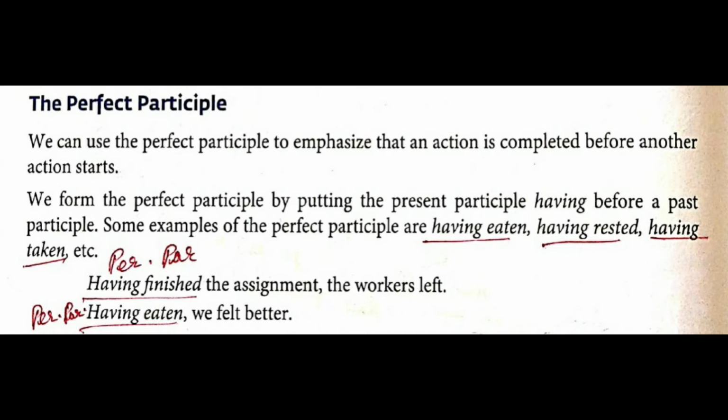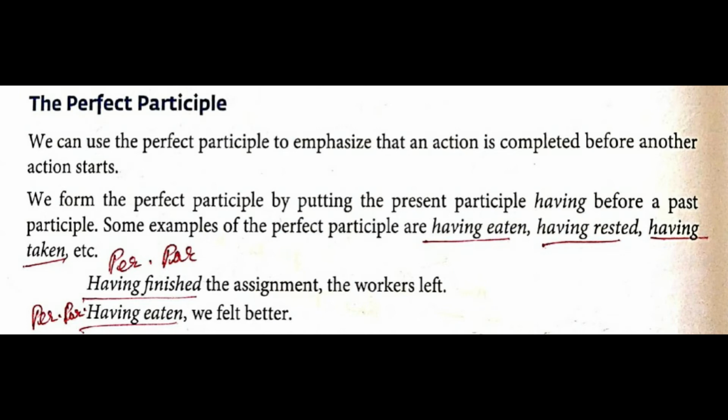Some examples of perfect participles are having eaten. Over here having is present participle and eaten is past participle. Next one, having rested. Having is again present participle and rested is past participle. Having taken, same here also, first present participle and then past participle.